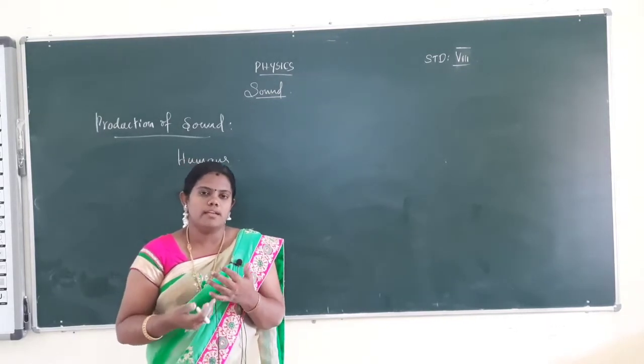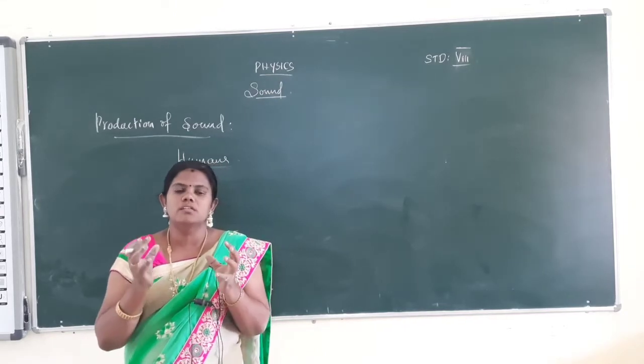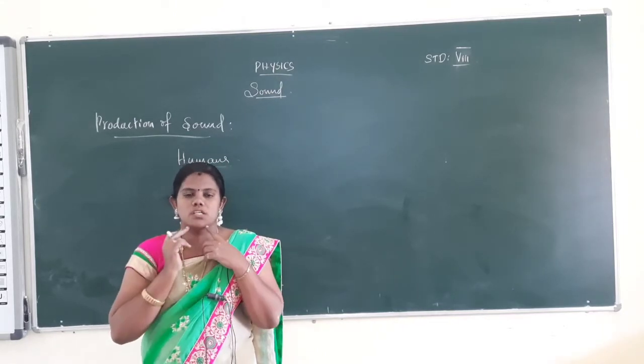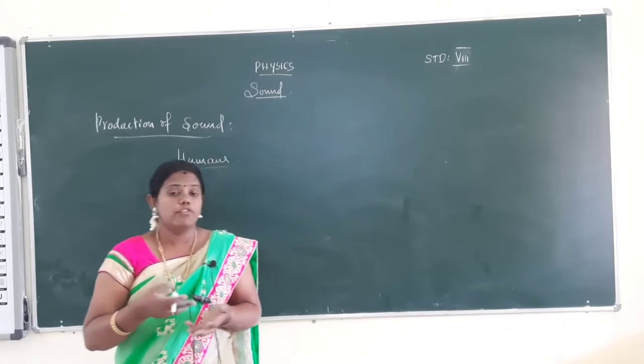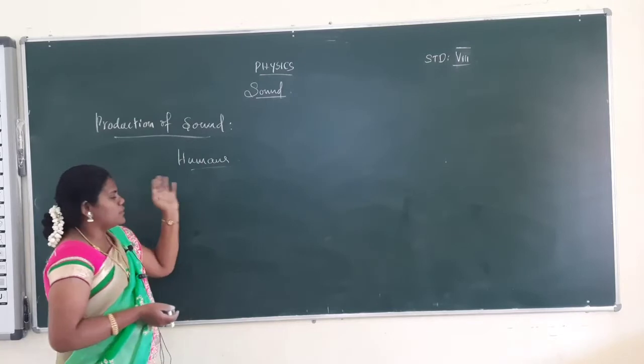Different sounds will be created by the muscles tightening the vocal cords, and then the cheek and tongue will create different sounds. This is the way sound is produced by humans.